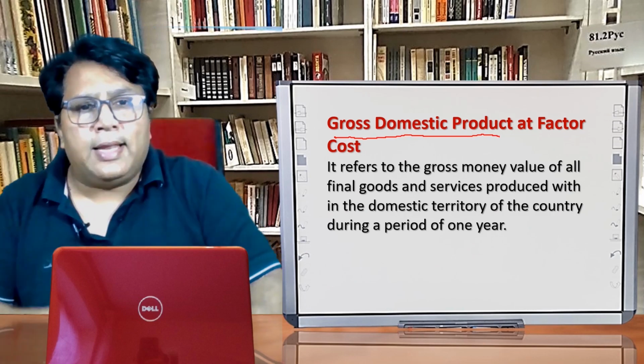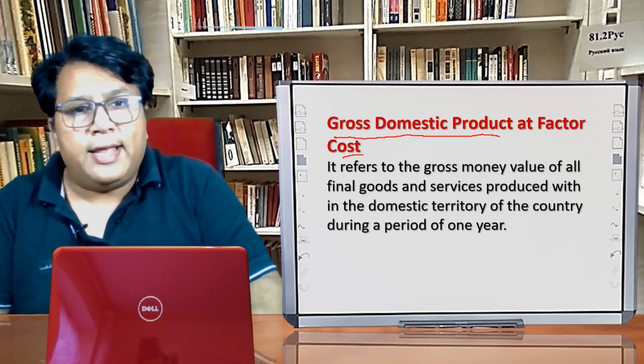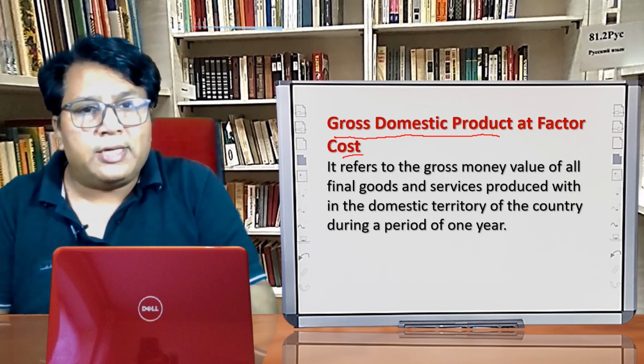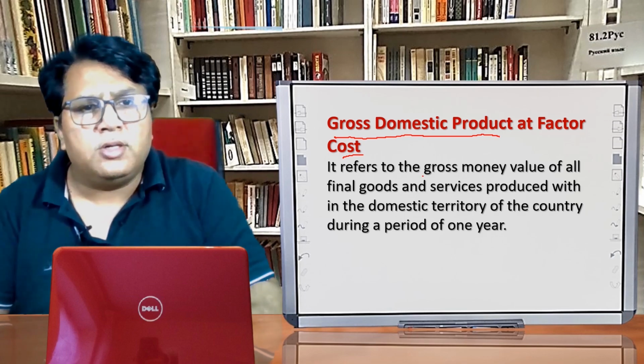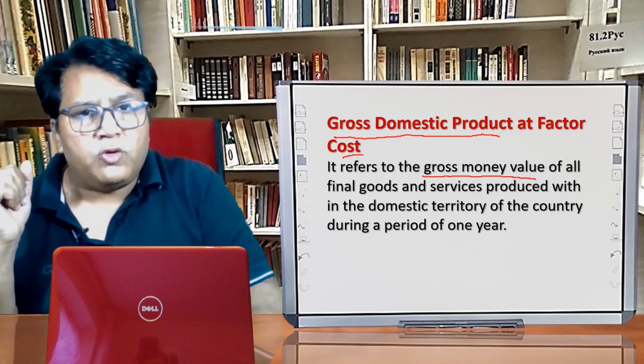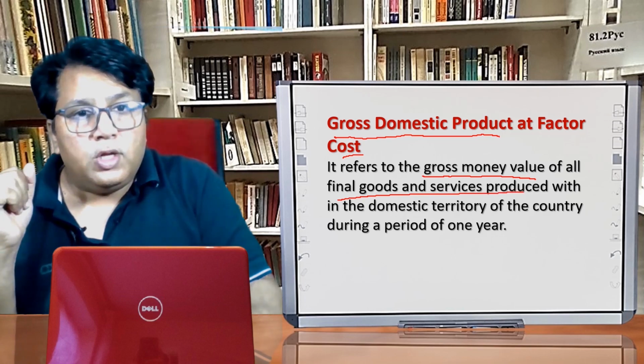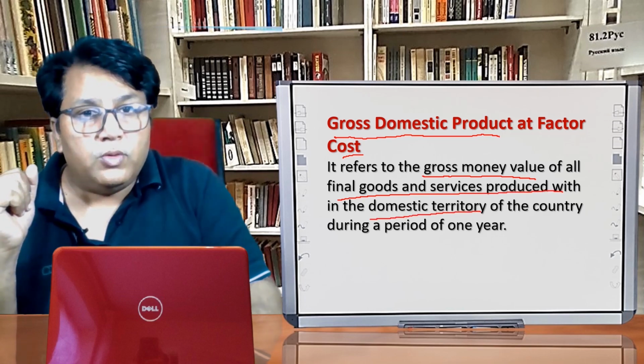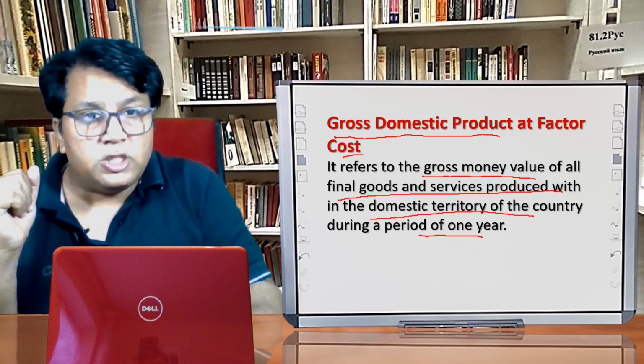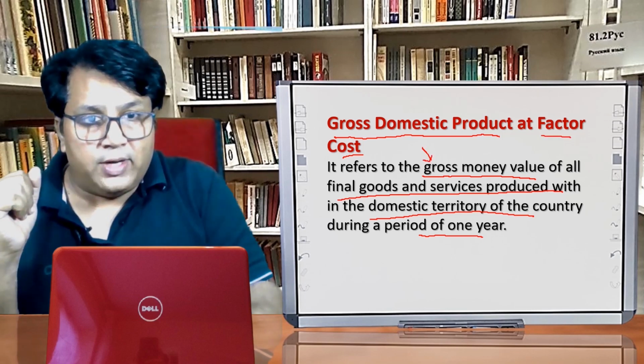Now let us discuss the next thing. Next variant. The next variant is gross domestic product at factor cost. The question is, what is this gross domestic product at factor cost? It refers to the gross money value of all the final goods and services produced within the domestic territory of a country during a period of 1 year.